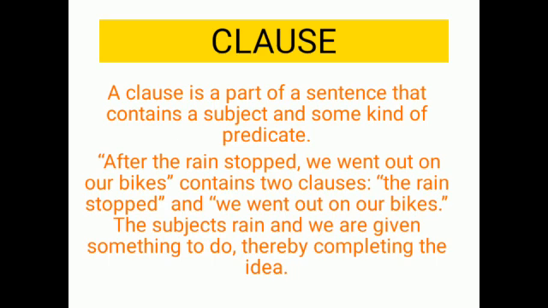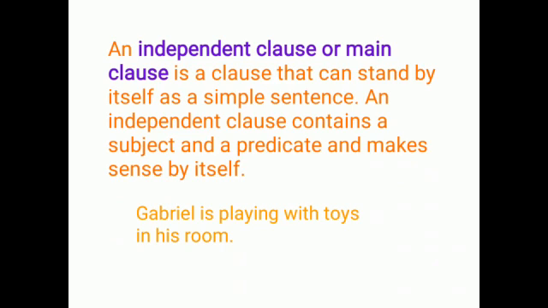So here, with the keyword after it started, it does not complete its meaning. It is dependent on another clause, and it completes the meaning only when we say we went out on our bikes or some other work to do. So there are various types of clauses: the independent clause, or main clause, also called the principal clause. Another one is the dependent clause, also called the subordinating clause.